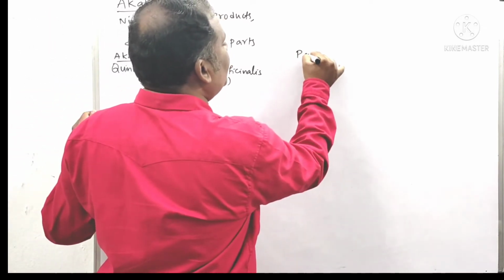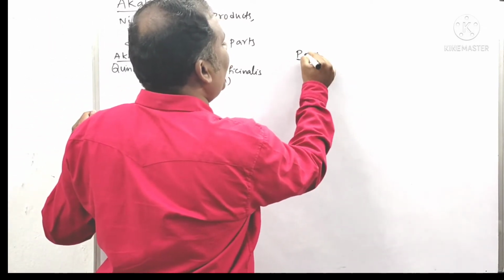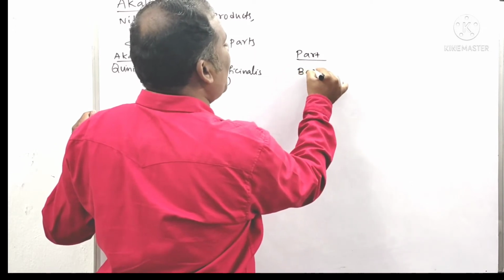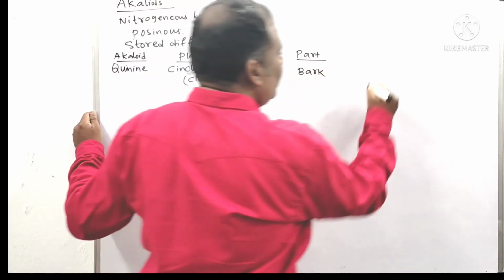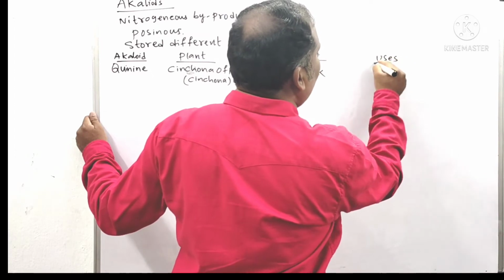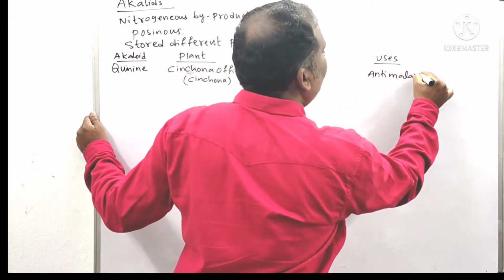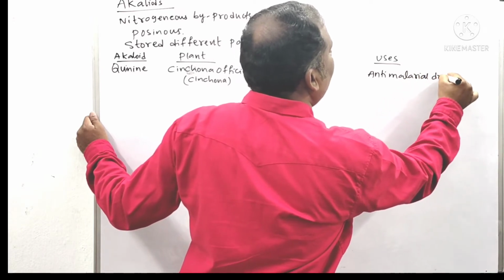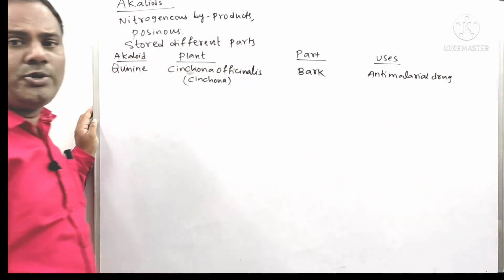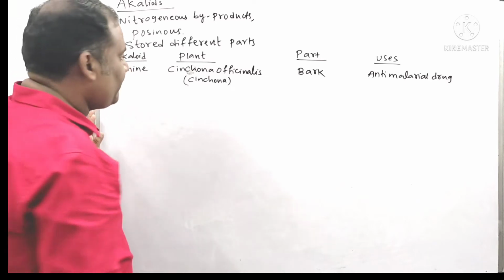This quinine alkaloid is present in the bark. It acts as an anti-malarial drug, useful to cure the malaria disease.